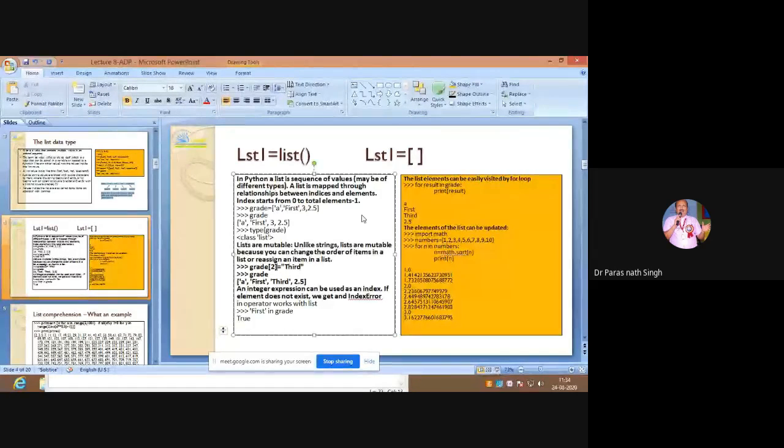So it is mutable. You can change the order of items also. Here I am changing grade. We have taken grade as 2, 0, 1, 2, so grade[2] equal to third when you are printing the grade. Take care that you are printing in this style on the Python shell prompt itself. In a program, you will have to write print. An integer expression can be used as an index. If the element does not exist, we get an index error.